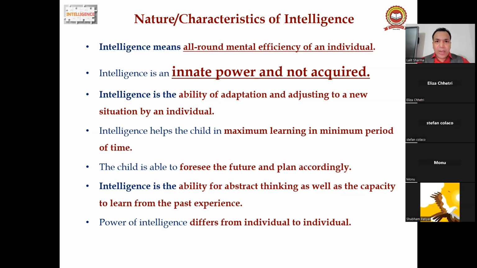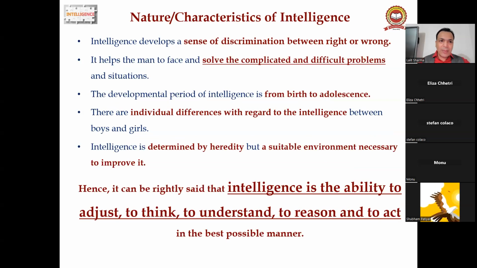Intelligence is the ability for abstract thinking as well as the capacity to learn from past experience. Power of intelligence differs from individual to individual. Next, intelligence develops a sense of discrimination between right and wrong. Intelligence helps a man to face and solve complicated and difficult problems and situations.